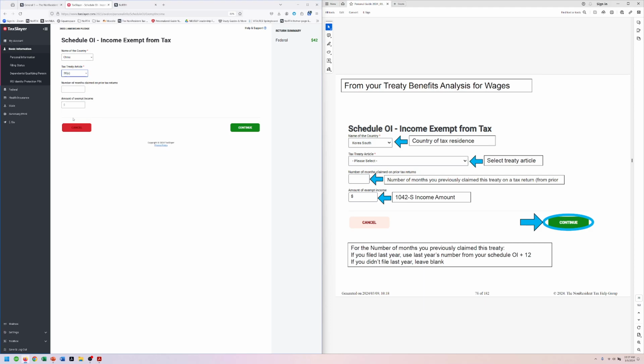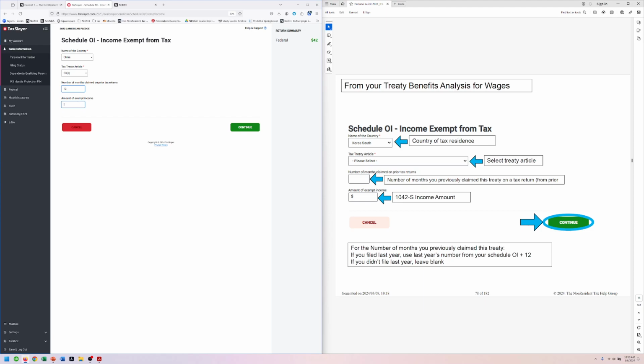Number of months claimed. So she filed a tax return last year. And so I don't have an example for you, but we would look at her tax return form, and whatever number is on her tax return on her Schedule OI, we would take that number and add 12. And so for Lisa, her return last year said 0. It was her first time filing. So we're going to say 0 plus 12 is now 12.